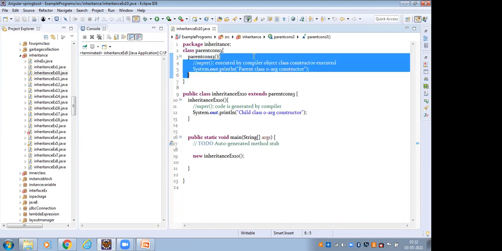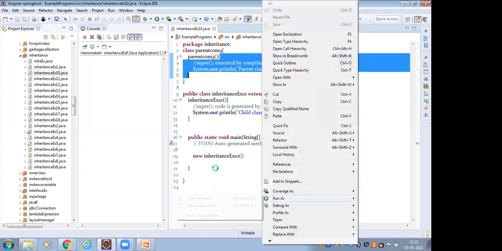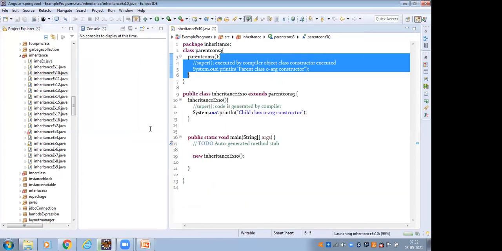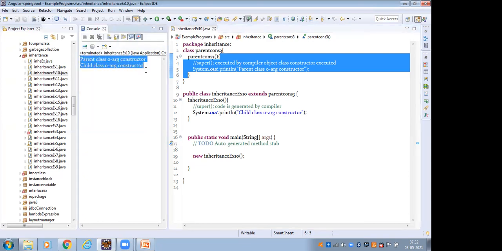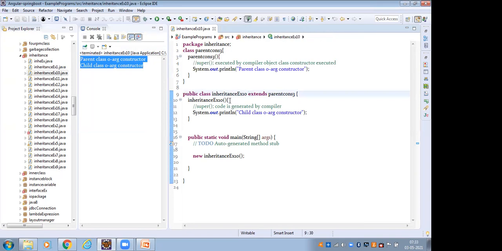So here the Object class constructor is executed first. After that the parent class 0-arg constructor is executed. After that the child class 0-arg constructor is executed. So this is the rule.